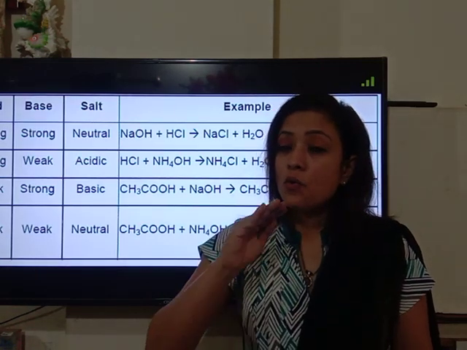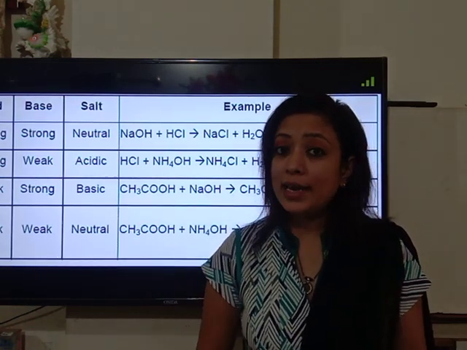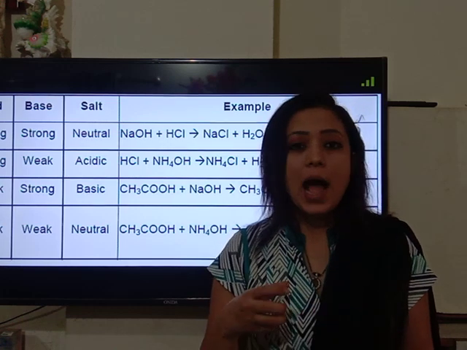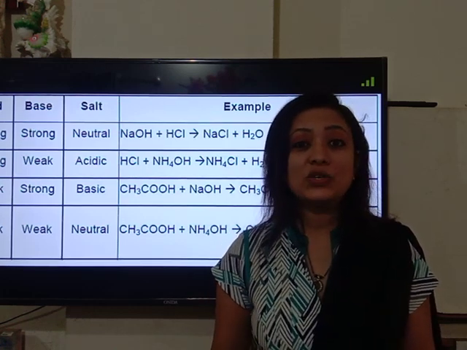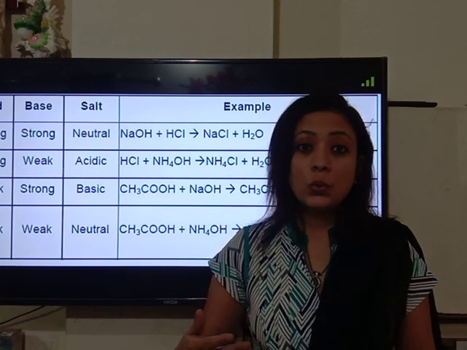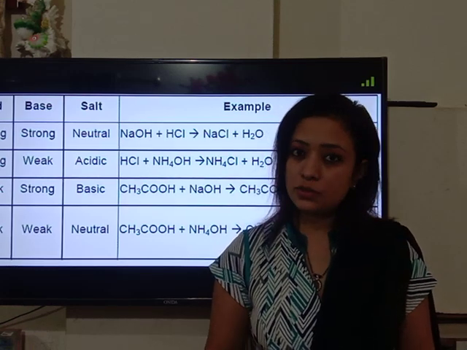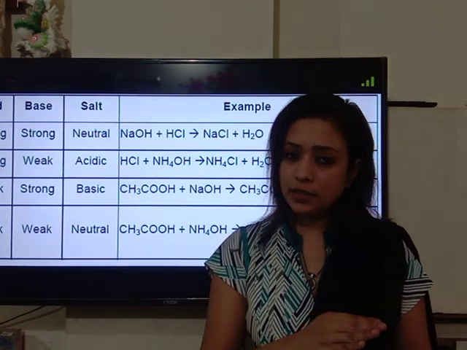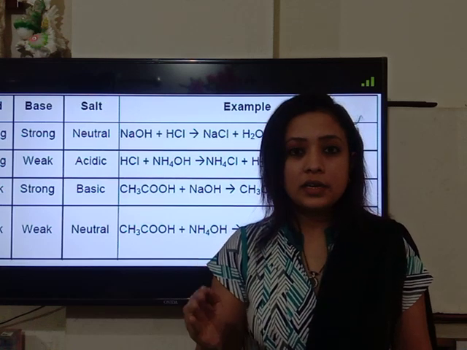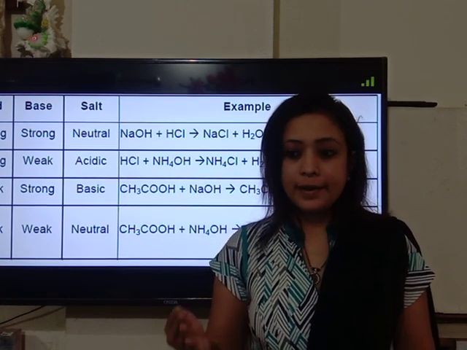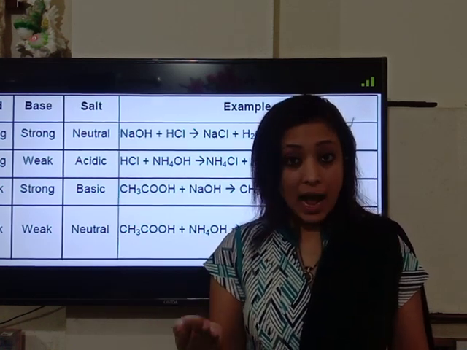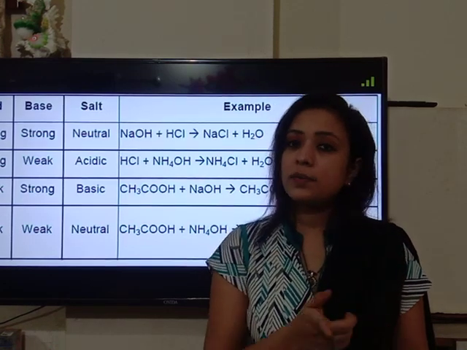Now here, which substance is weak in nature? That is the base. And which substance is strong in nature? That is the acid. So who is the strong one? Acid is the strong one. So whatever salt will form, that will have the nature of the strong substance. It means the strong one is the acid. So the nature of the salt will be acidic.